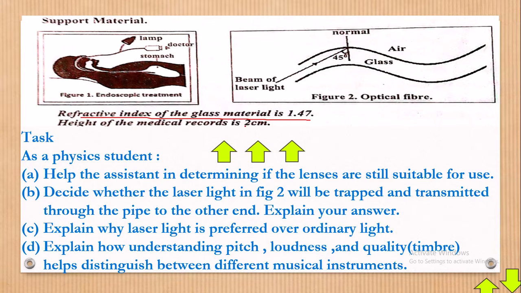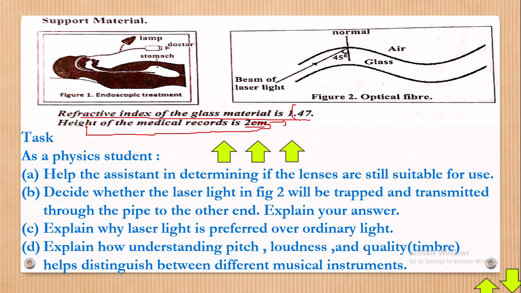Maybe, by the way, in the other question which you have done, it was given in here that the height of the medical record is 2 centimeters. The other question here, from doing part A, the height of the medical record is given as 2. Then the other one becomes 6. There's some guidance given to you in that figure. We didn't pay much attention there, though in our guide still everything was fine.